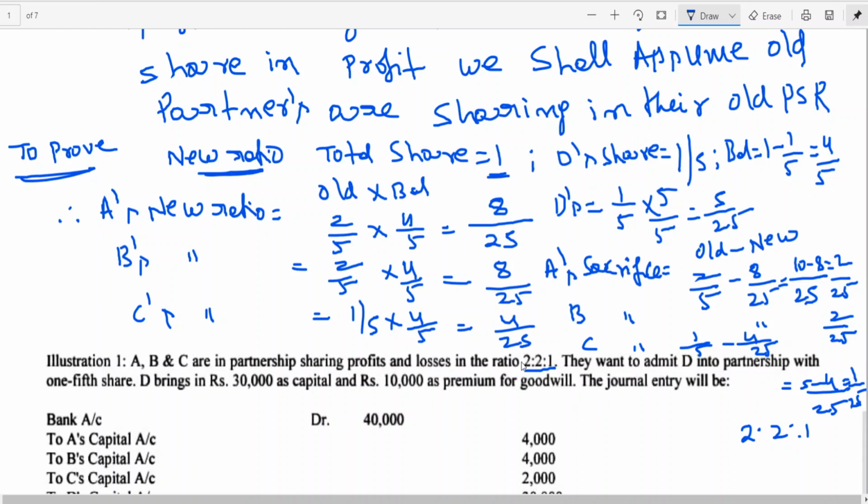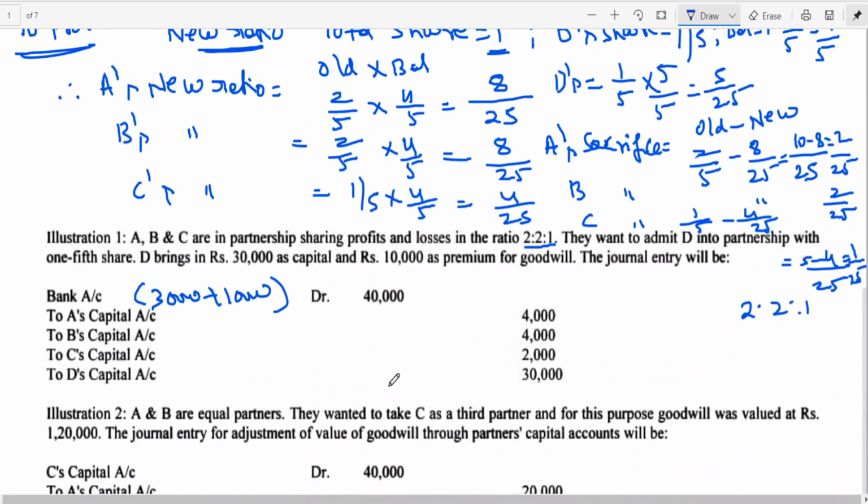Old ratio. So please remember, when old ratio is given along with share of incoming partner, old partners are sacrificing in their old ratio. So what entry has he written here? He has combined D's capital. What is D's capital? 30,000 plus share of goodwill 10,000. He has given a combined entry instead of writing separate entries. So 40,000, A's capital, share of goodwill 10,000, no? 4,000.